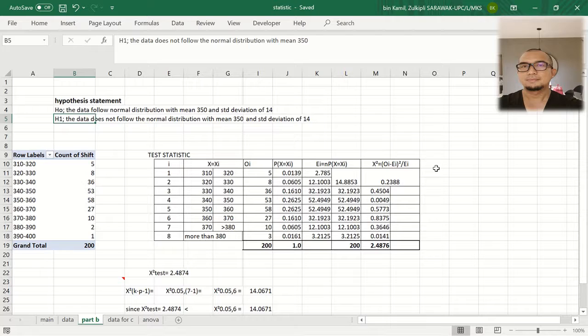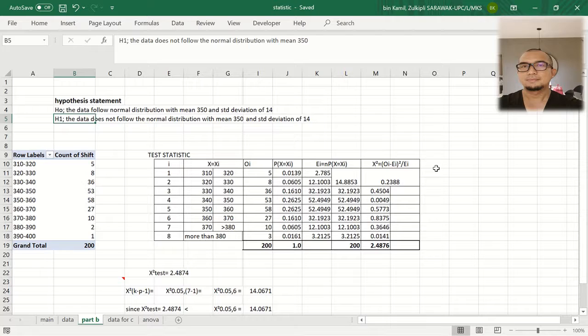And from this observed value here, if we sum up all the probability of this weight on all the weight, it will become 1.